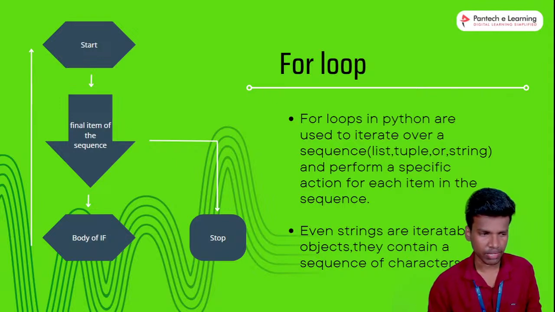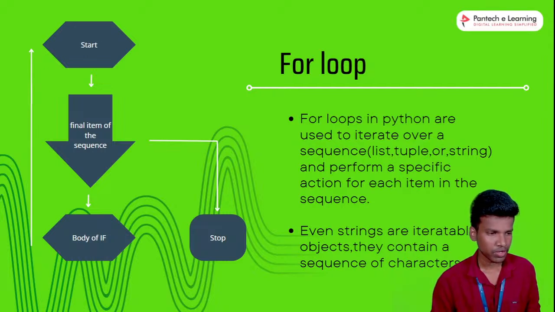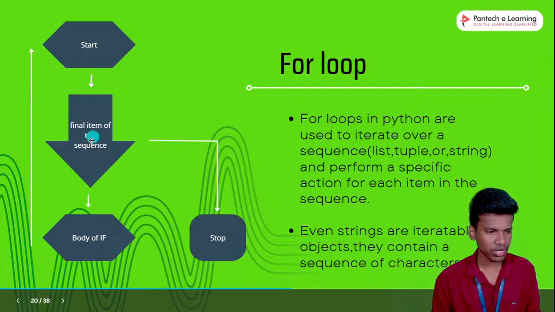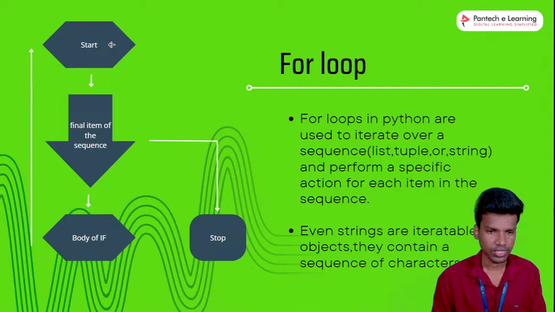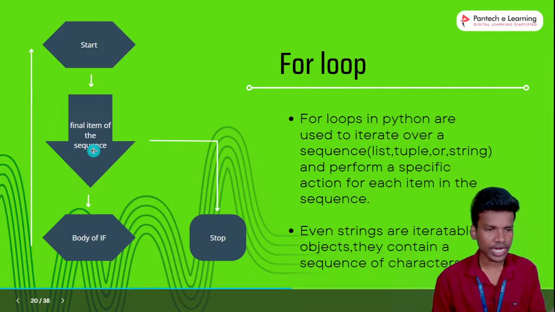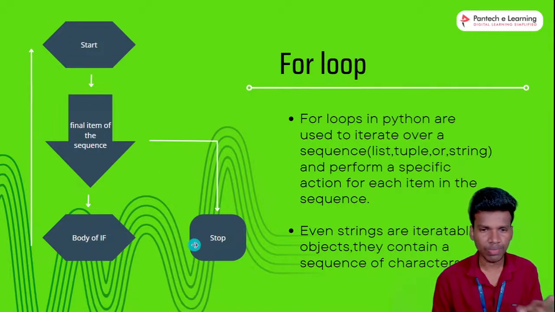That is the work of the iteration variable. When the sequence is fulfilled, only then will the loop stop. Before that, the loop will continue repeatedly. It starts, executes one thing, and again goes back to the start. When the condition is fulfilled, automatically the loop will stop.